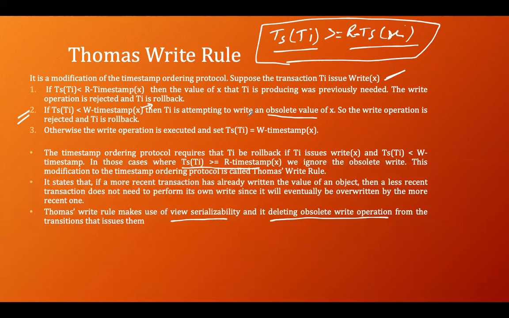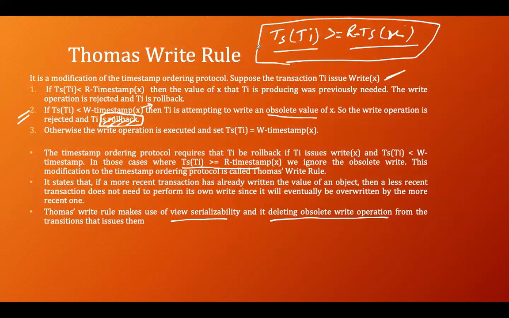So it says that we do not roll back. But also we do not allow the write operation. So what is the modification here? This is gone, and the write operation is rejected.